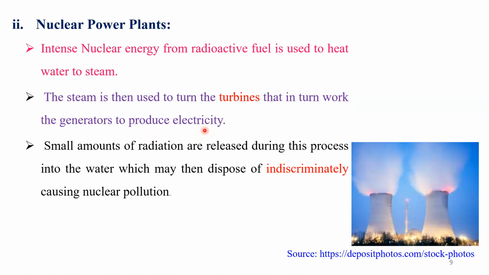During that process, again a large amount of radiation is released, and that release of energy or radiation is responsible for creating nuclear pollution in that particular area. A small amount of radiation is also released into the water during this process, which may then be disposed of carelessly, causing nuclear pollution. Therefore, this is a very important cause or source of nuclear pollution.